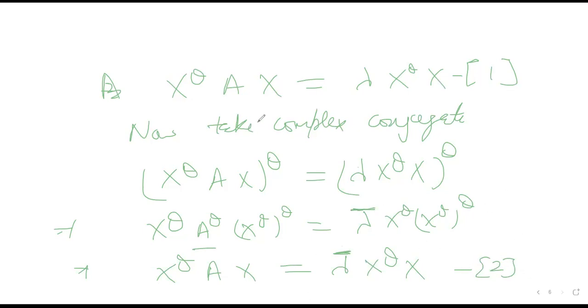If you compare these, left hand sides are equal, right? But right hand sides are different. So from 1 and 2, lambda is equal to lambda bar x theta into x.